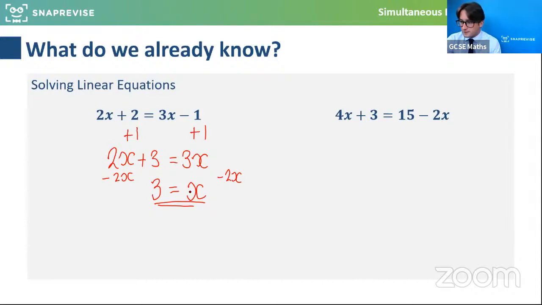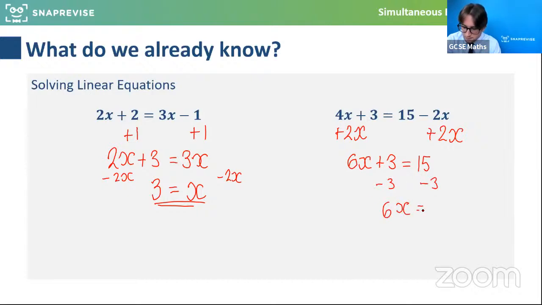And then the other, we do a very similar method. But remember here, to collect the x's on one side, the easiest thing would probably be to add 2x to both sides. And so what we would get is 6x plus 3 is equal to 15. Then we can subtract 3 away from both sides, not 3x, just 3. And we would get that 6x is equal to 12. And then if I divide both sides by 6, I'd get 1 lot of x is equal to 2.